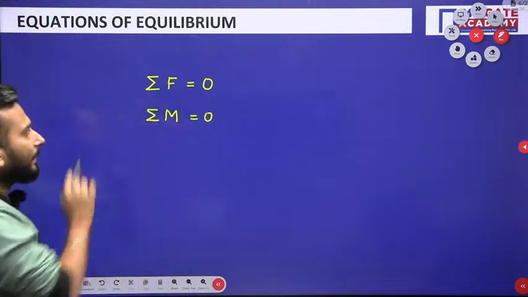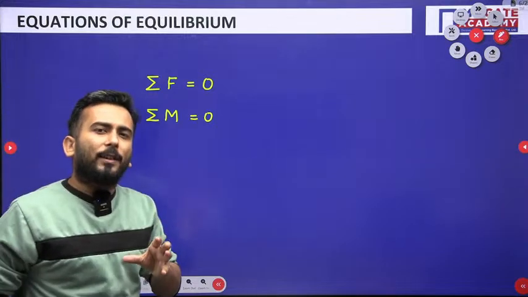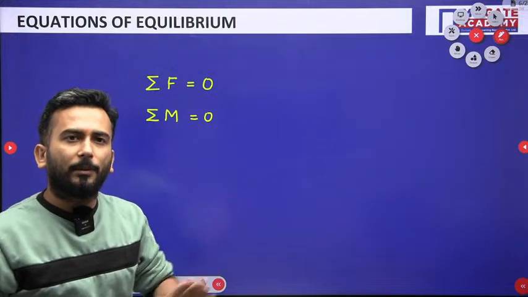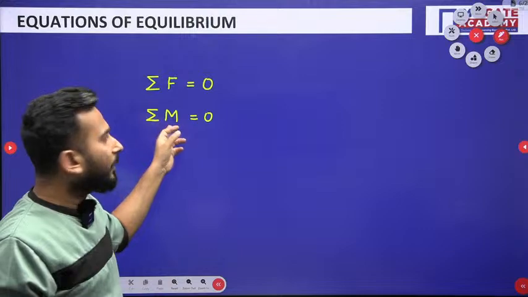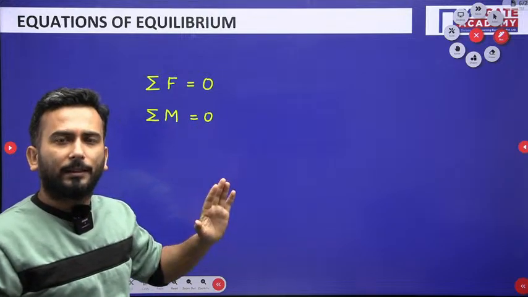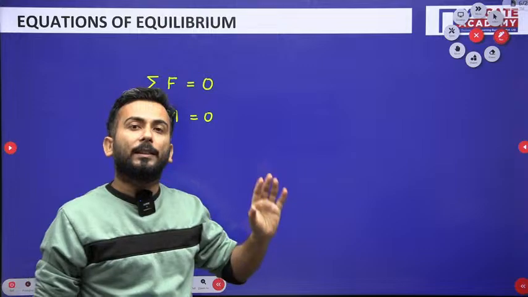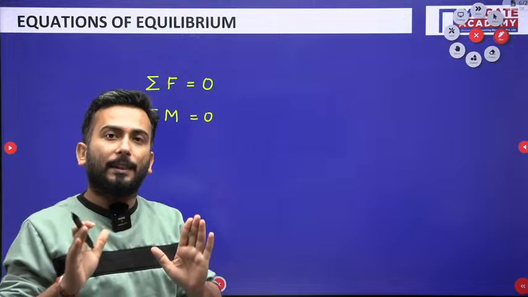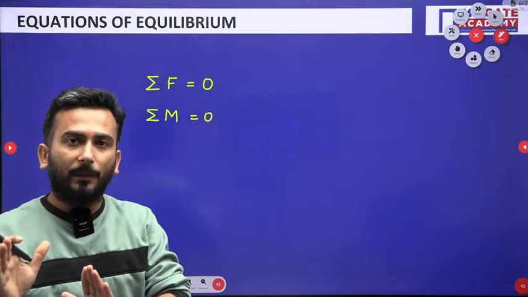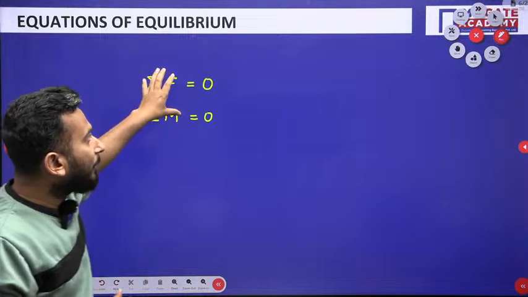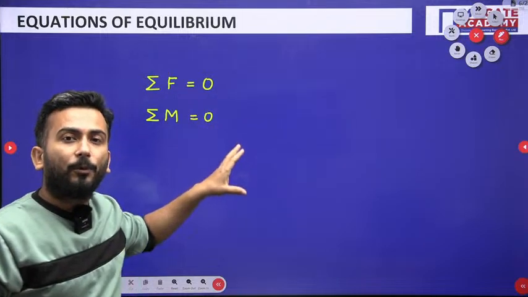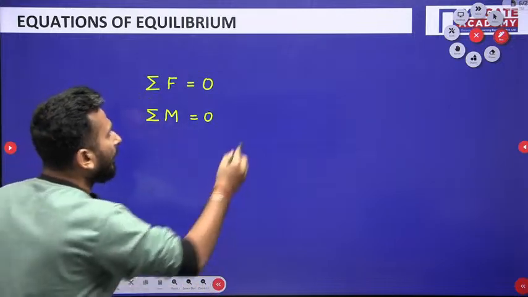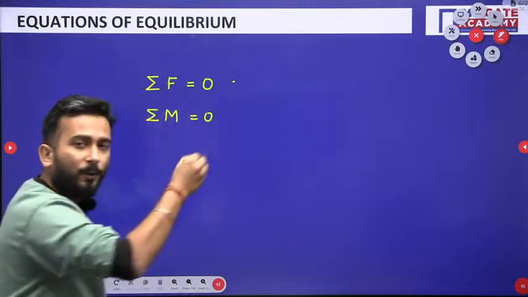But you must be seeing this, I have not written any direction. I have not written summation Fx, I have not written summation Fy, I have not written summation about x-axis or y-axis. That means I have written this for all the directions. I have written this considering that there is a 3D Cartesian system. That means I have written this in the form of vectors, and if I have to replace it in the form of scalars, so what will I do? I will write the equivalent equations.